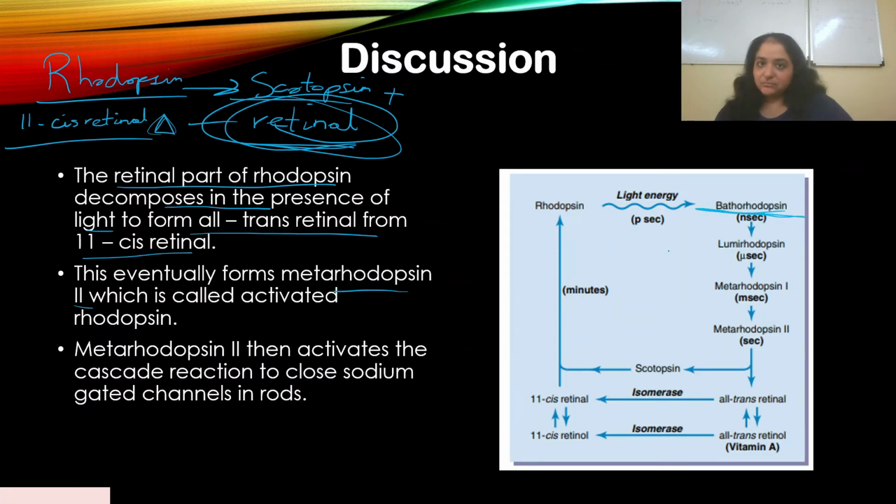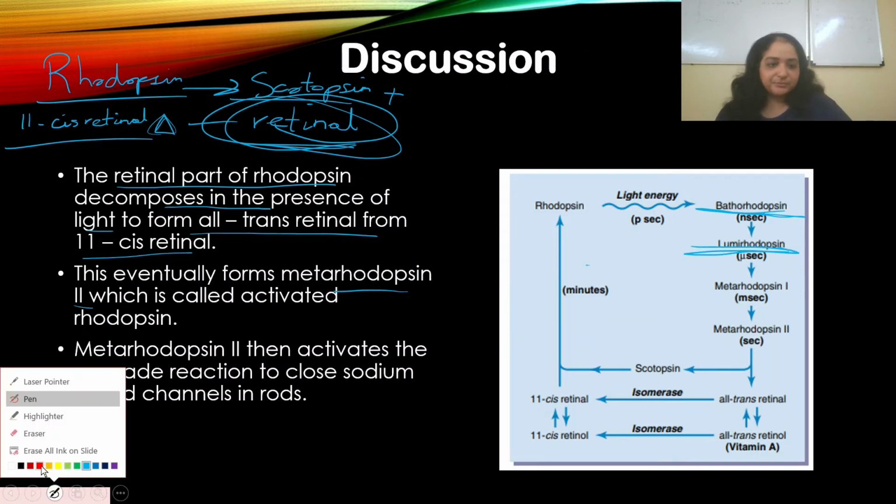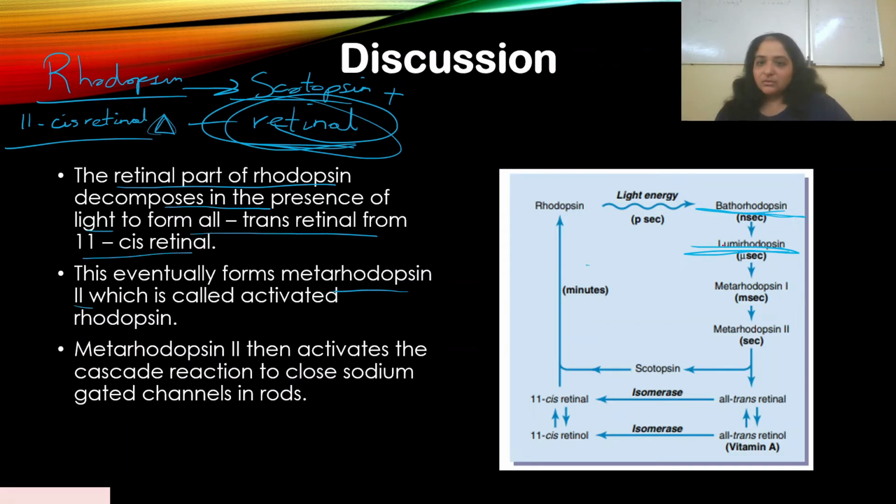Bathorhodopsin is a very unstable structure, so it quickly gets converted to lumirhodopsin. Okay, so bathorhodopsin is the first structure formed, then it gets converted to lumirhodopsin. Lumirhodopsin is a little more stable than bathorhodopsin. That's why it takes more time.